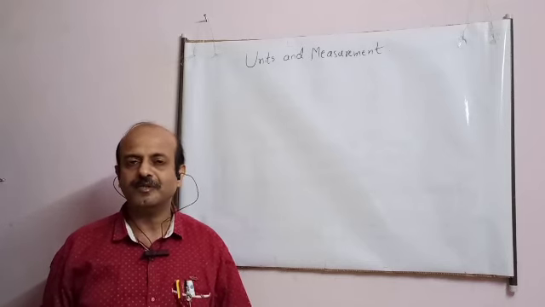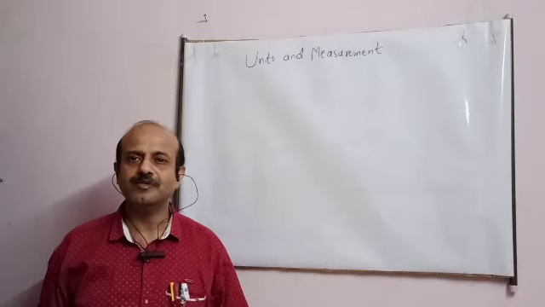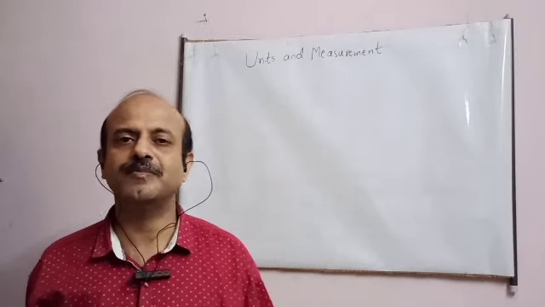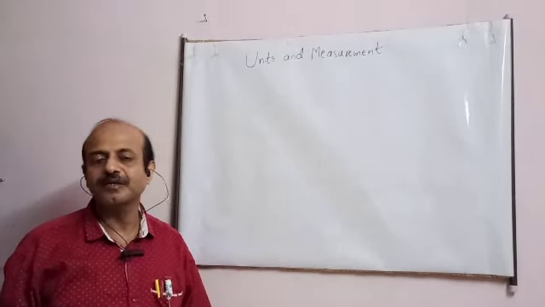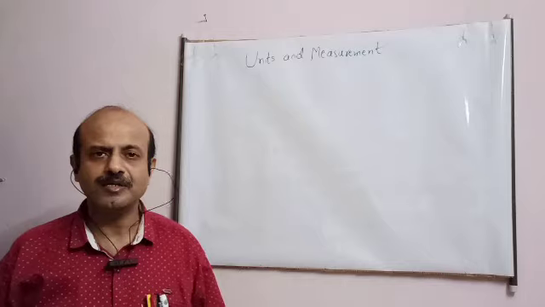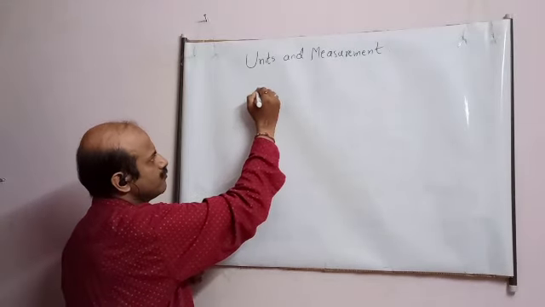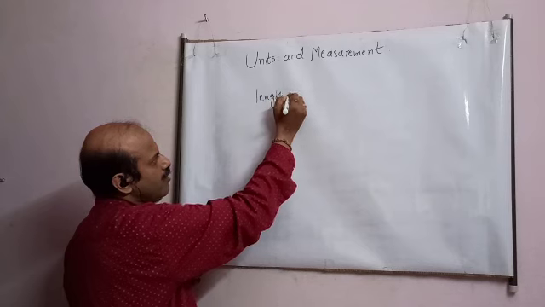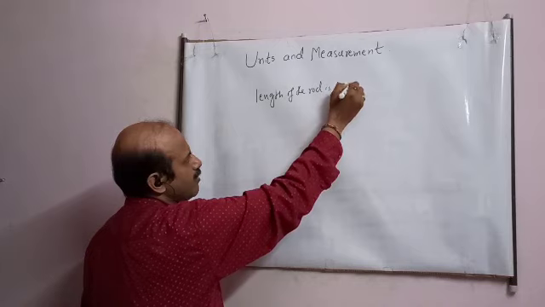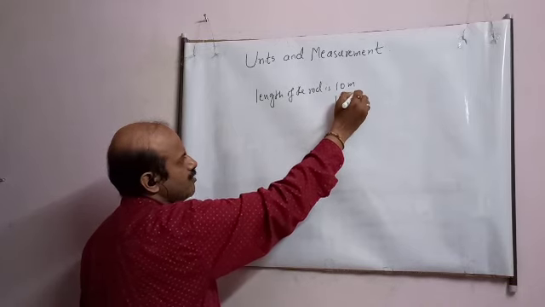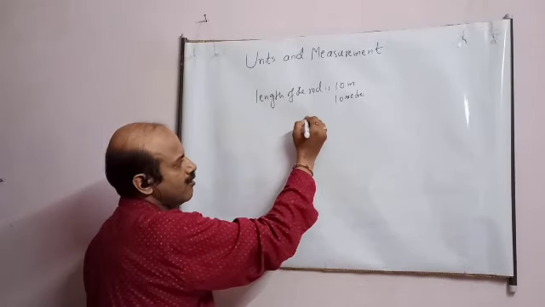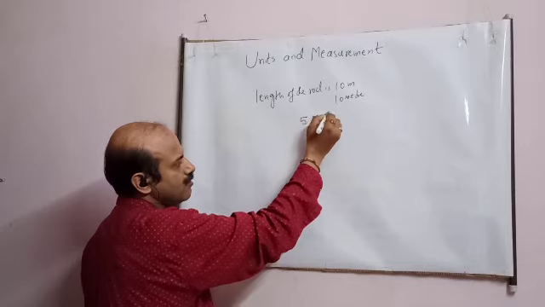In our daily life, student, everything starts with measurement. If I say the table is a very big table or a large table, it does not specify any meaning. If I say the rod is a very large length, it does not have any meaning. So I say like this: the length of the rod is 10 meter. Similarly, I can say the weight of the vegetable which has been brought is 5 kg.